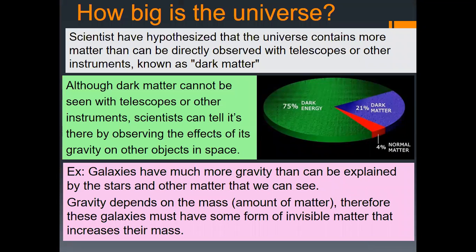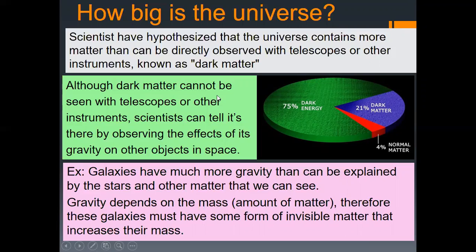So how big is the universe? Scientists have hypothesized that the universe contains more matter than can be directly observed with telescopes or other instruments, known as dark matter. As you see in this chart, there is 21% dark matter, and normal matter is 4%. 75% is dark energy. So the composition is 4% normal matter, which is what we can see with our naked eye, or using our instruments as well.